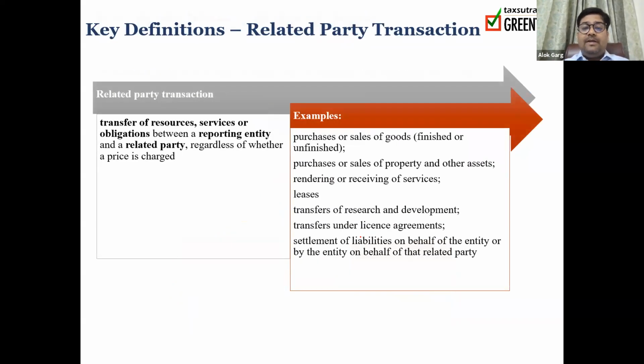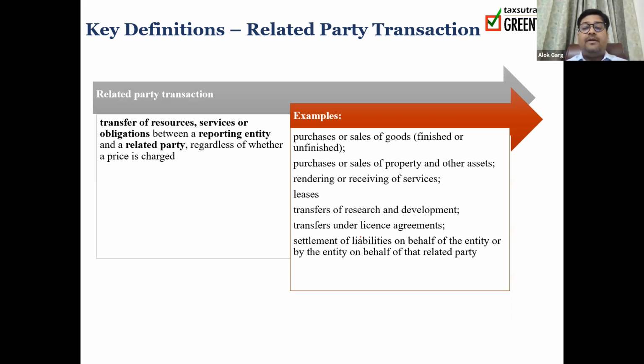So what is meant by related party transaction? We understood meaning of related party. It's a person or an entity related to the reporting entity. Second, what could be the related party transaction? Of course, sir, if I have entered into a contract with a related party, do I need to disclose that? Answer is no. So when will disclosure be required? Disclosure will be required when the transaction is happening.